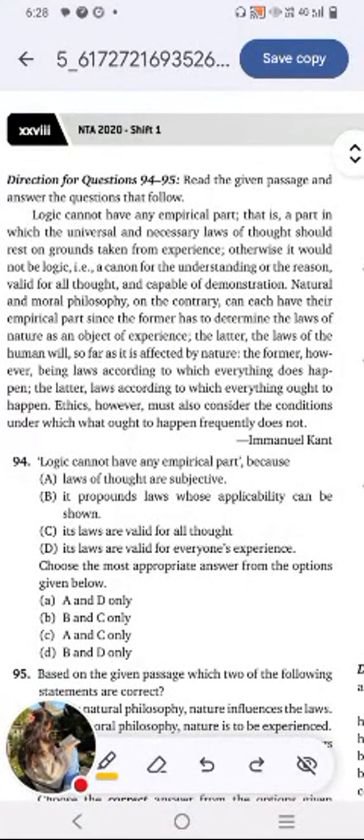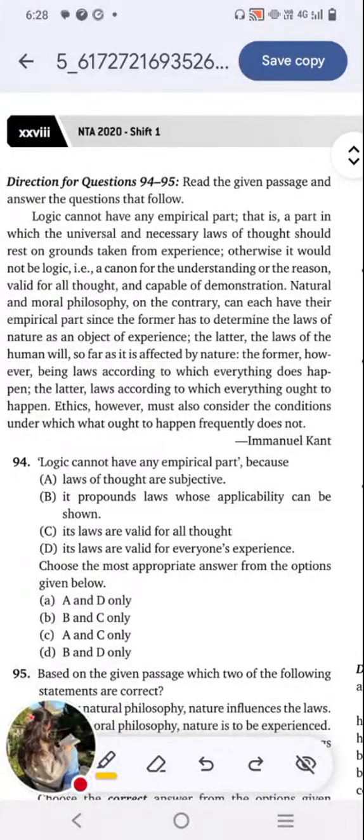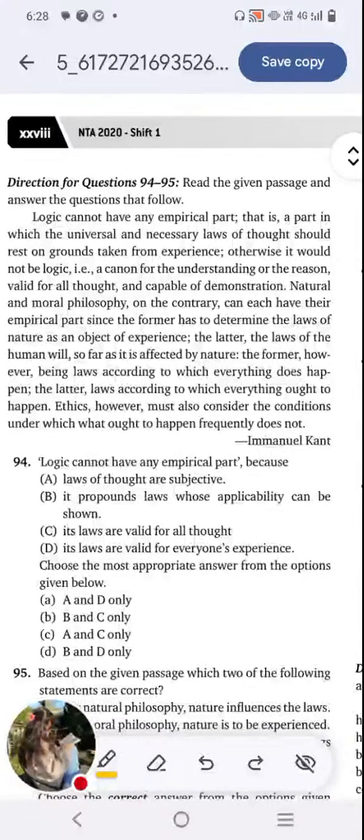Natural and moral philosophy, on the contrary, can each have their empirical part, since the former has to determine the law of nature as an object of experience, the latter, the laws of human will, so far as it is affected by nature. The former, however, being laws according to which everything does happen, the latter, laws according to which everything ought to happen. Ethics, however, must also consider the condition under which what ought to happen frequently does not.